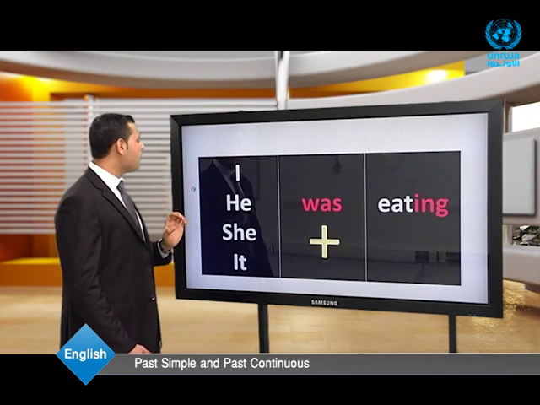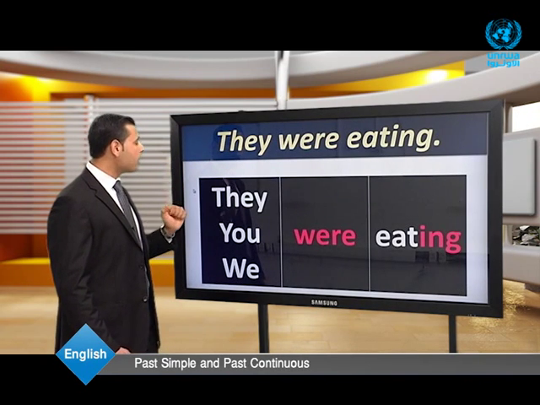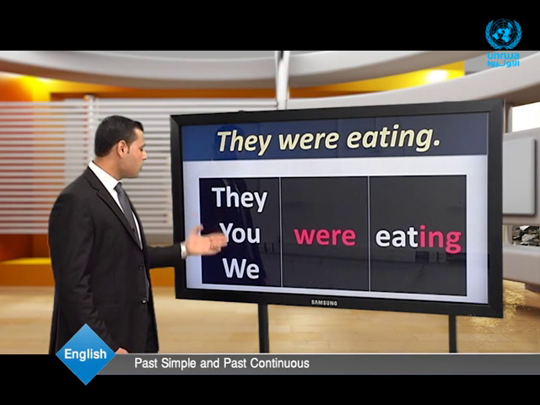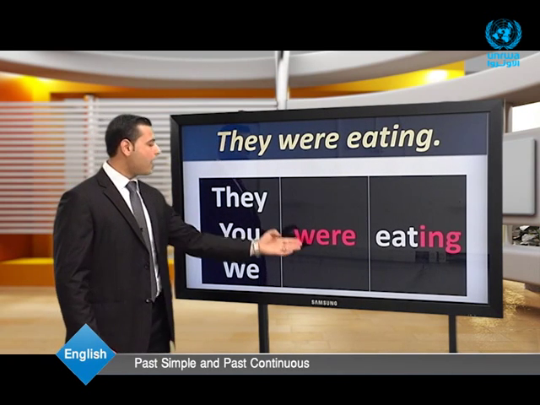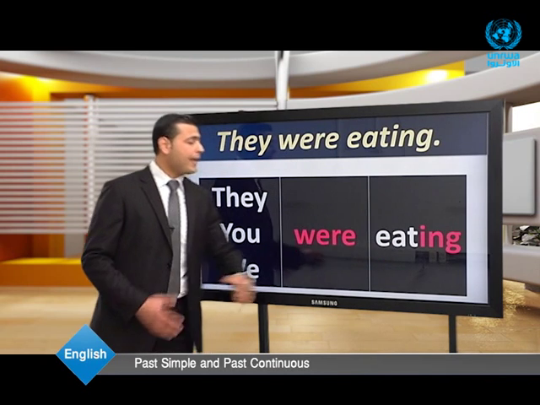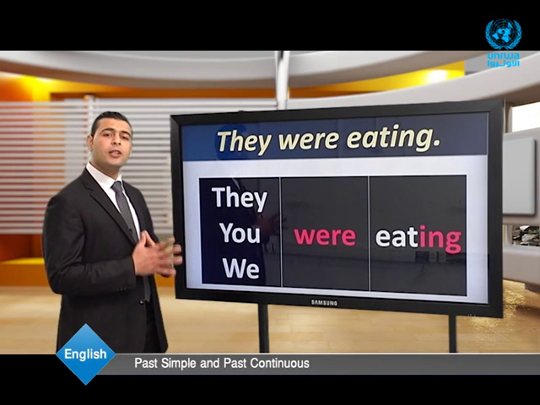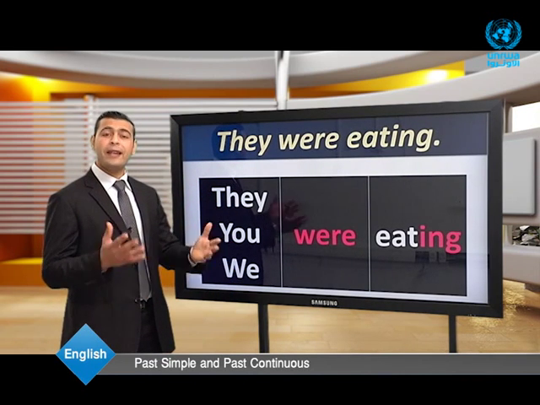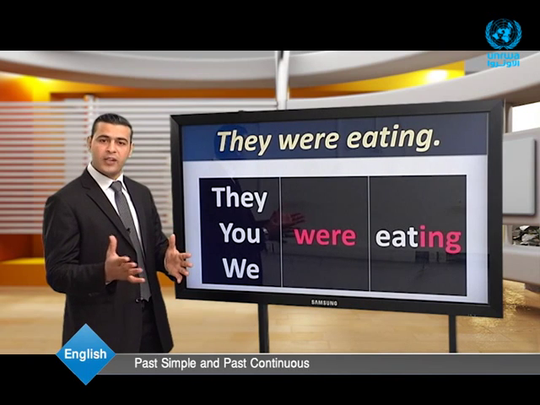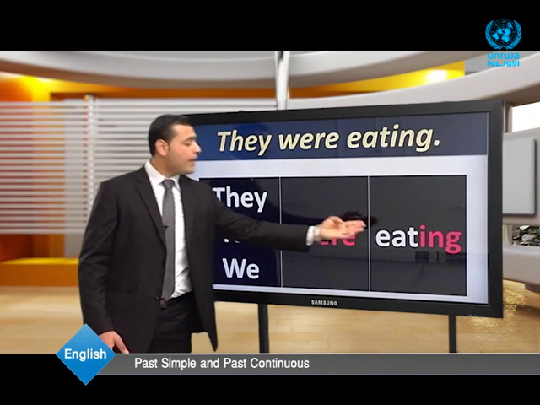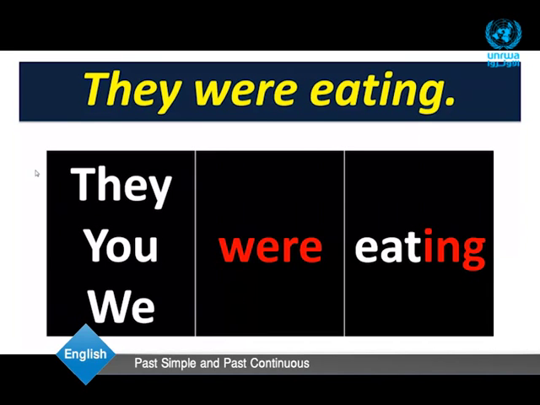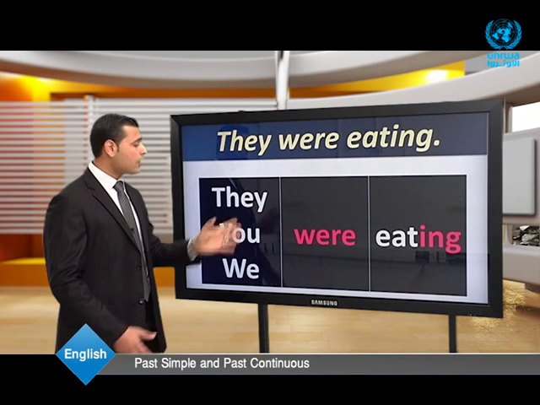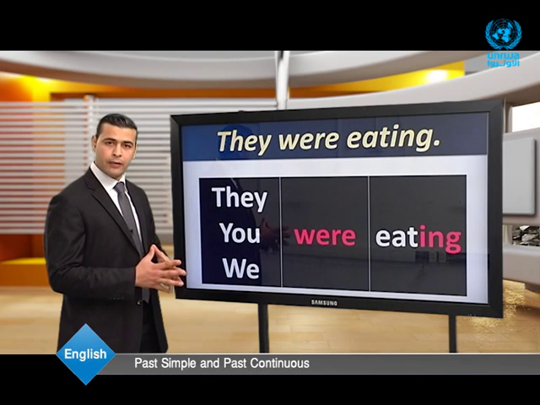Okay, what about plural subjects? If the subject is a plural, like they, you, we, we use were plus the base verb plus the ing. Again, if the subject is plural, like the pronouns they, you, we, or with plural nouns, like John and Jack, for example, we use were plus the base verb plus the ing. Let's look at the sentence here. They were eating. Of course, dear students, this structure is in the positive form, in the affirmative form.